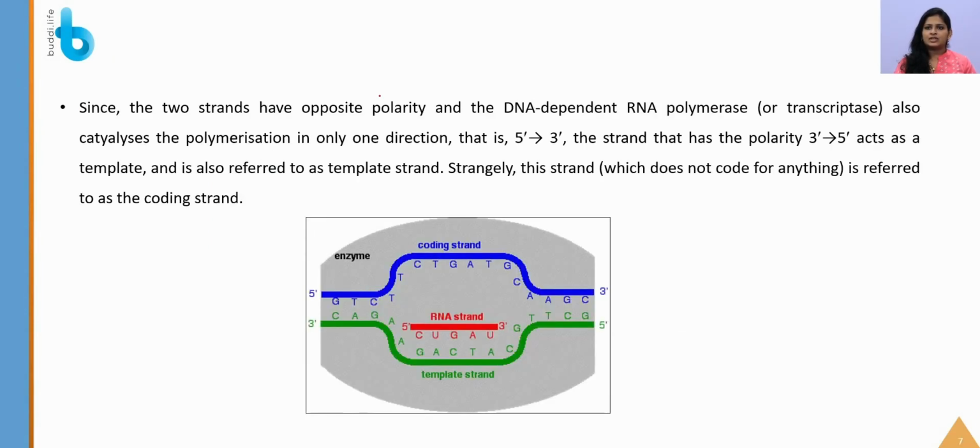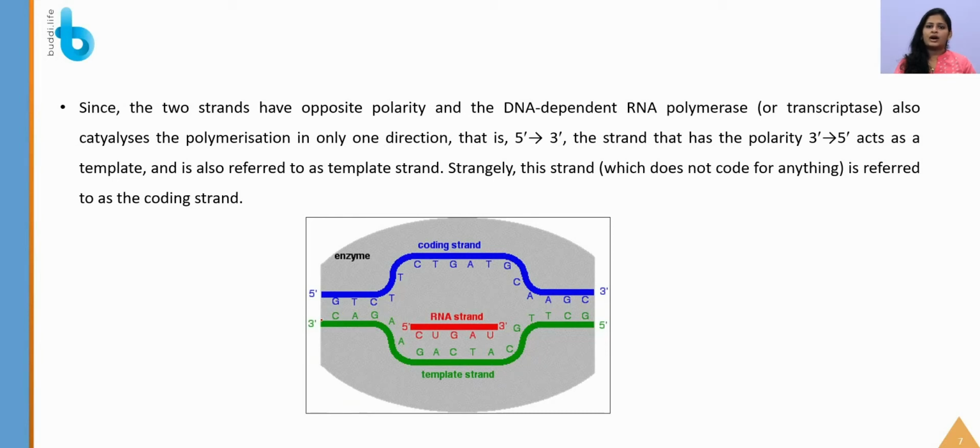Since the two strands have opposite polarity, DNA-dependent DNA polymerase also catalyzes the polymerization only in one direction. So here also, in the same way as replication, only in one direction the enzyme is able to proceed continuously, and that strand is the only one being copied. That strand is called the template strand, and you can see here this is the template strand.